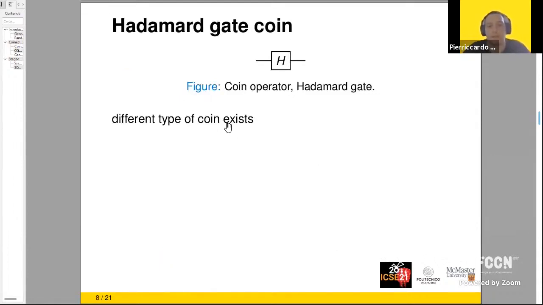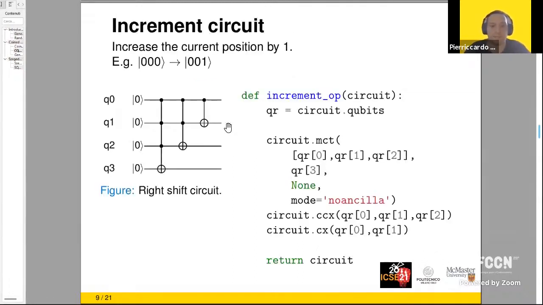So we chose the Hadamard gate coin for its simplicity. We just have to apply a Hadamard gate. And in literature, we can find also different types of coins. Then we have our increment circuit. This is composed by a succession of controlled and multi-controlled gates. Its behavior is to increase the actual position by 1.